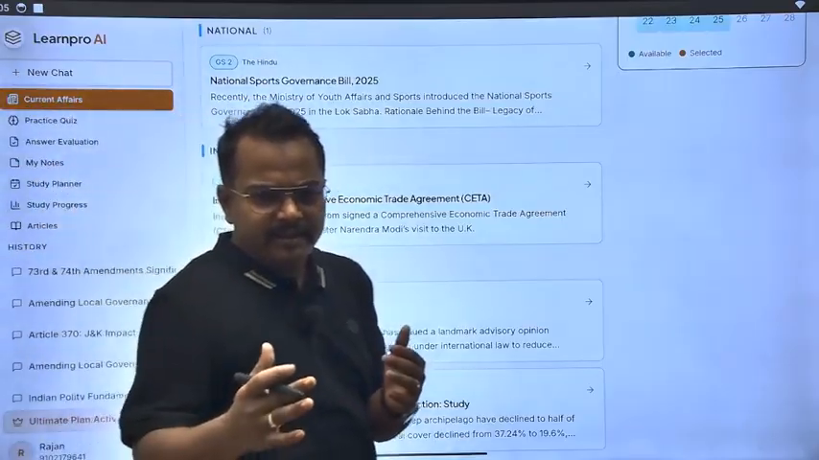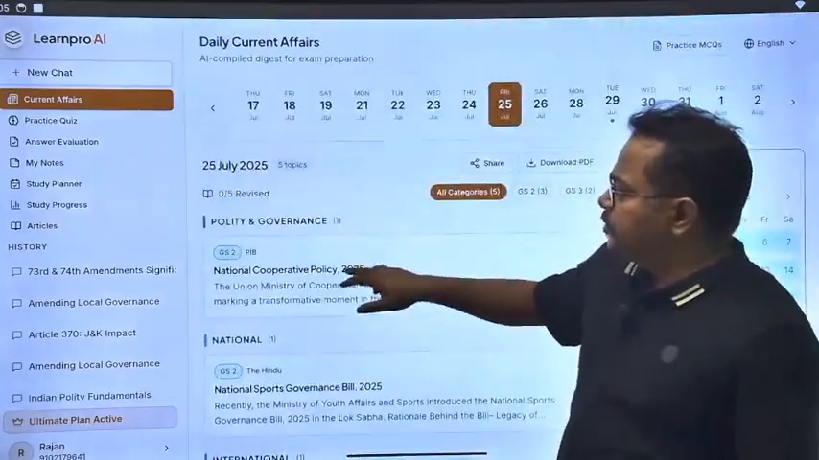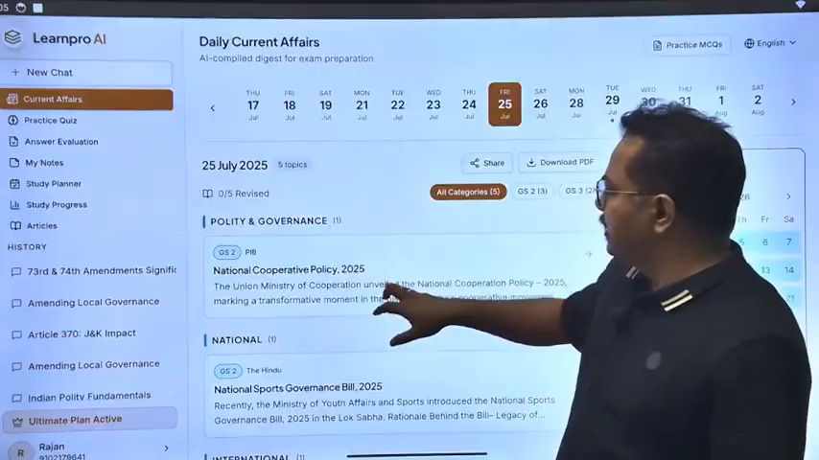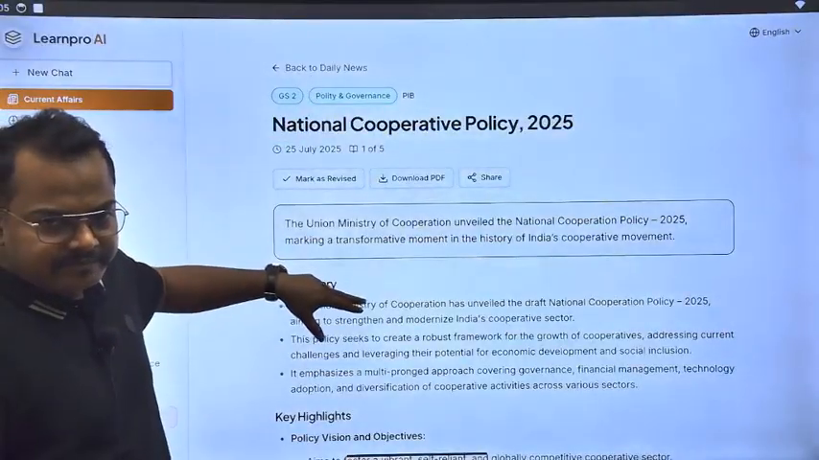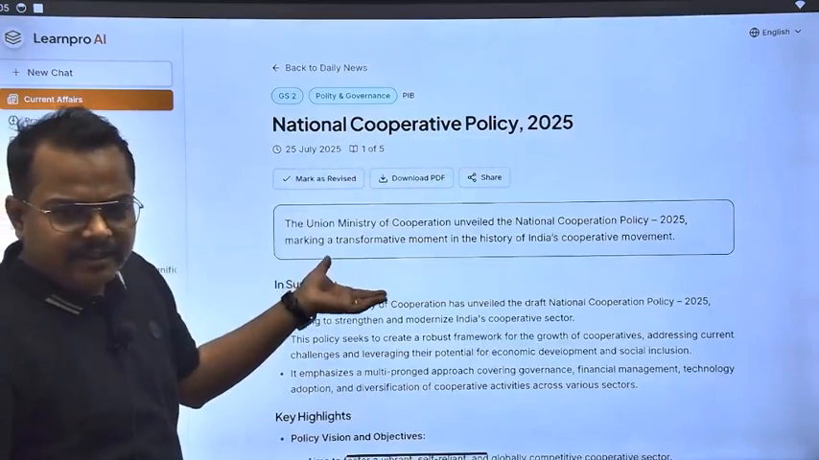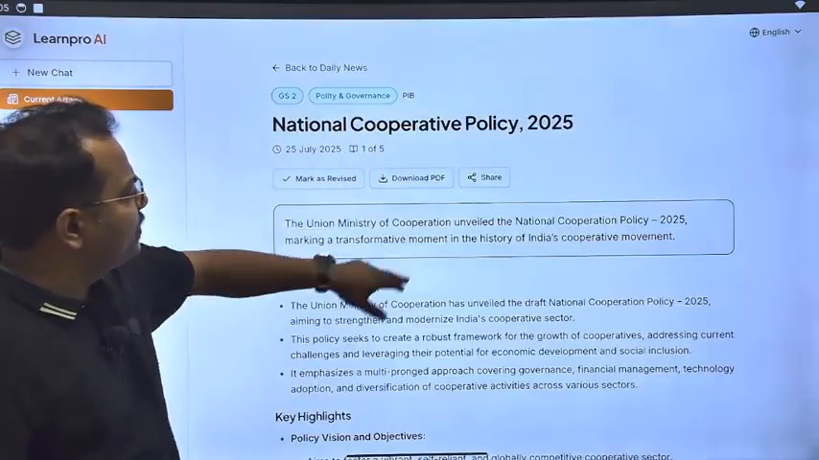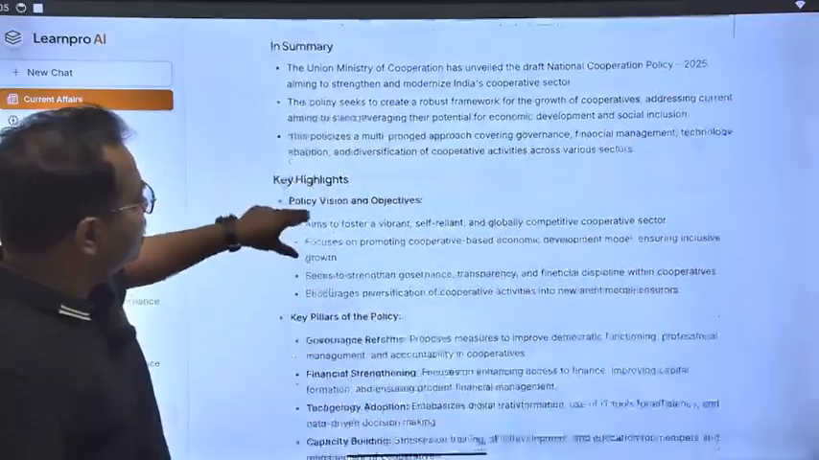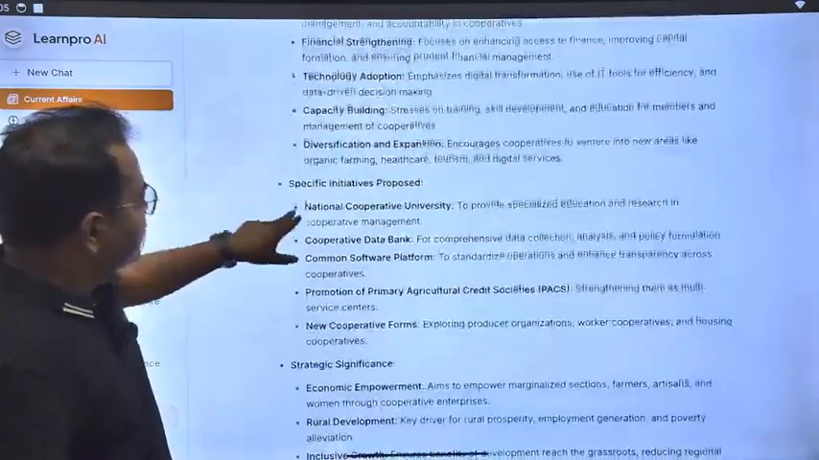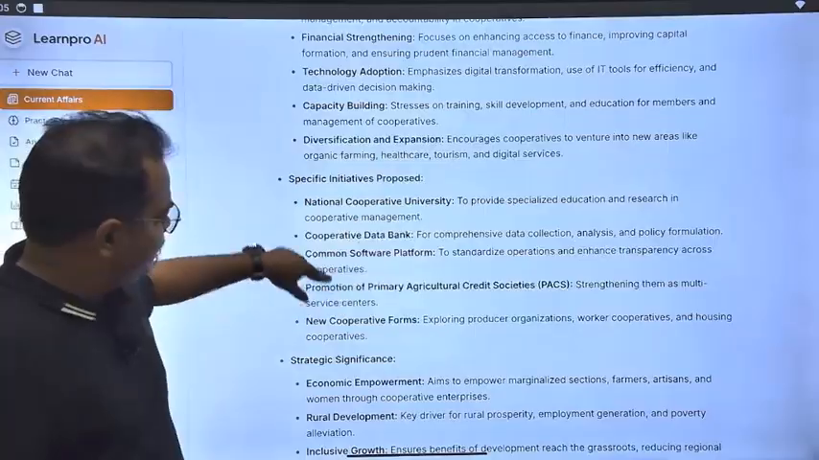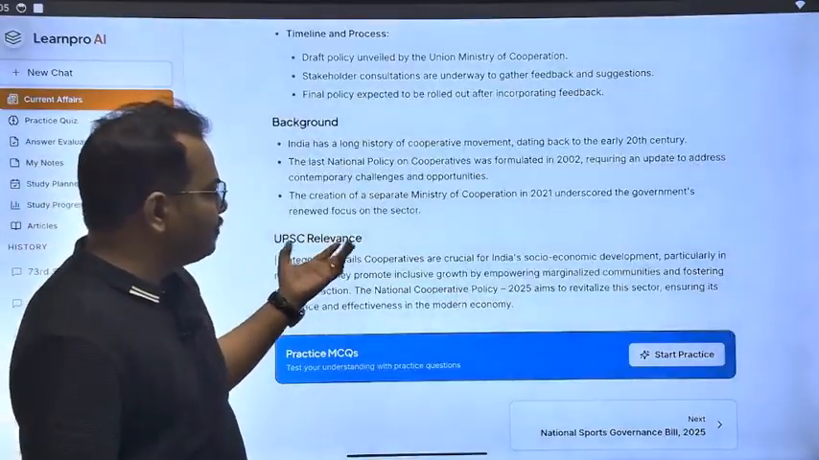Okay, so national current affairs, very important. It will follow only standard papers, and if you click on one, for example, again there will be this type of current affair generated. So it is not a random current affair that is not useful for you. Whatever topic is given, say the national cooperative policy, you get a summary, then key highlights of the policy, key pillars of the policy, and specific initiatives proposed in the policy. So it is like this: strategy, significance, timeline, process, background, and what is the relevance for UPSC.